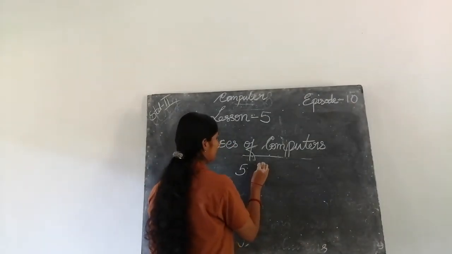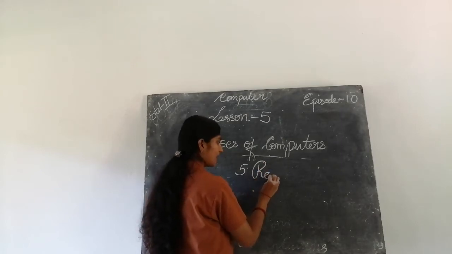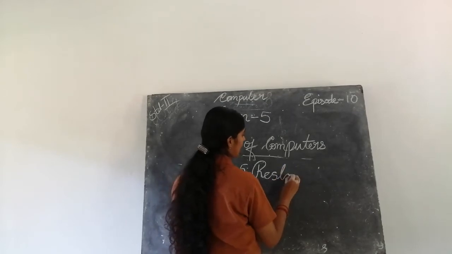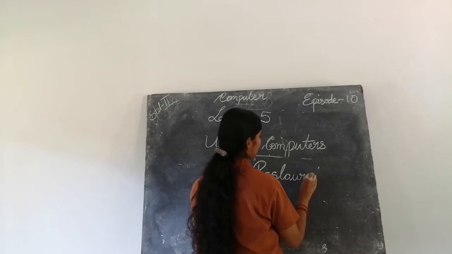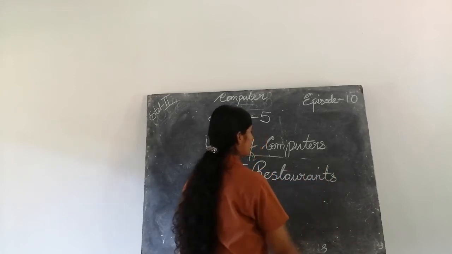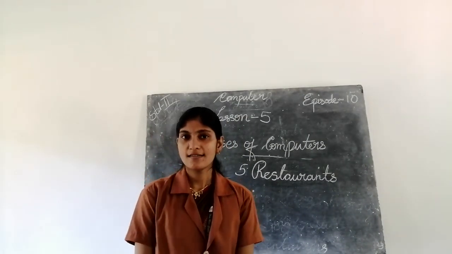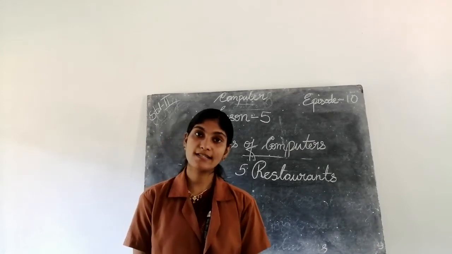Fifth, restaurants. R-E-S-T-A-U-R-A-N-T, restaurants. So the fifth place is where? Restaurants. Then what is the purpose of computer in restaurants?